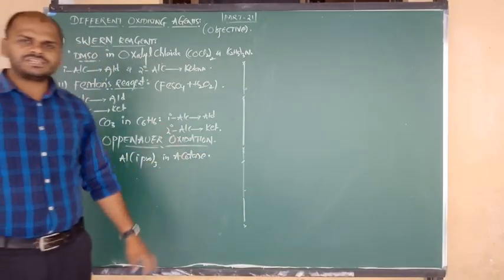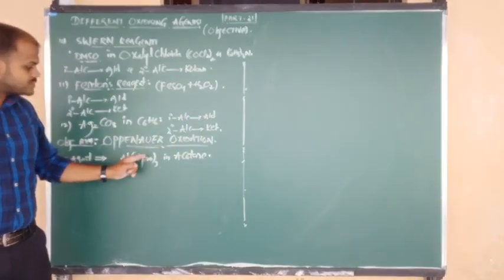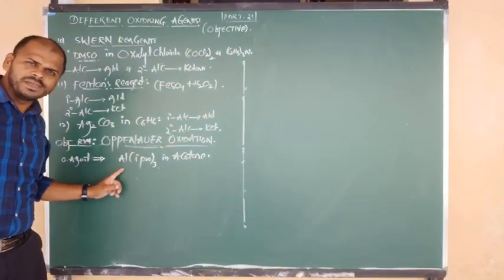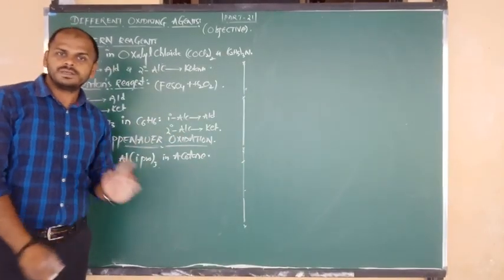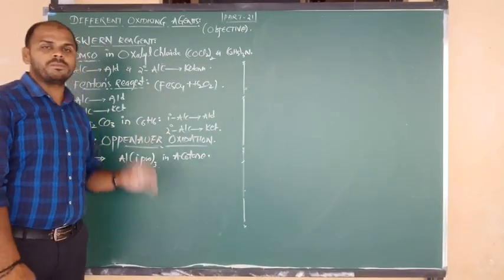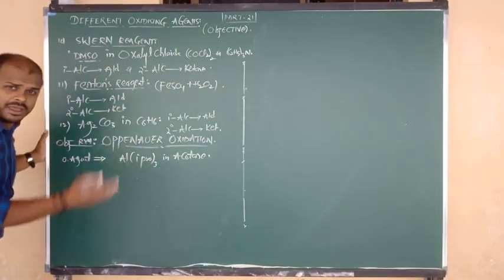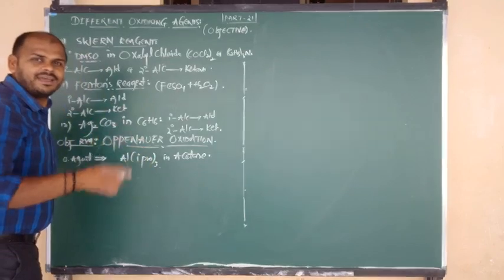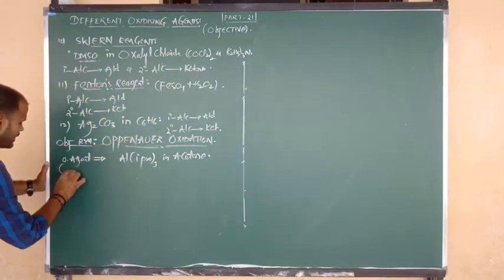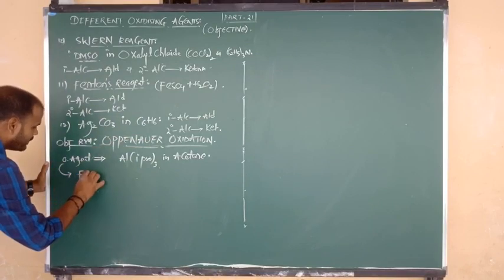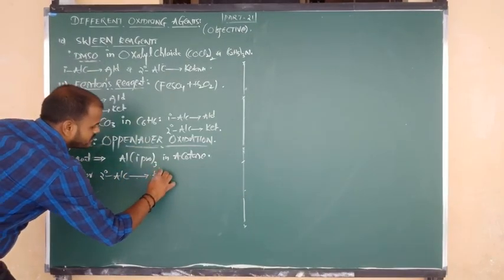In Oppenauer oxidation, the oxidizing agent is aluminium isopropoxide in acetone. It oxidizes primary alcohols to aldehydes and secondary alcohols to ketones, but Oppenauer oxidation is mostly preferable for secondary alcohols to ketones.